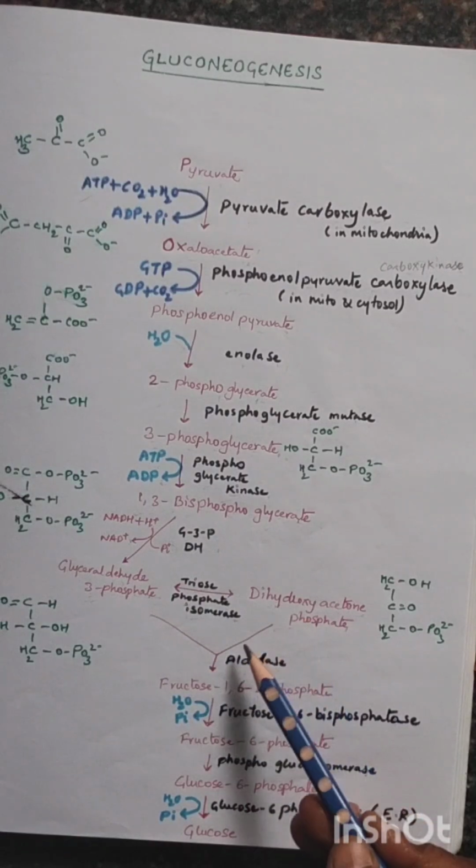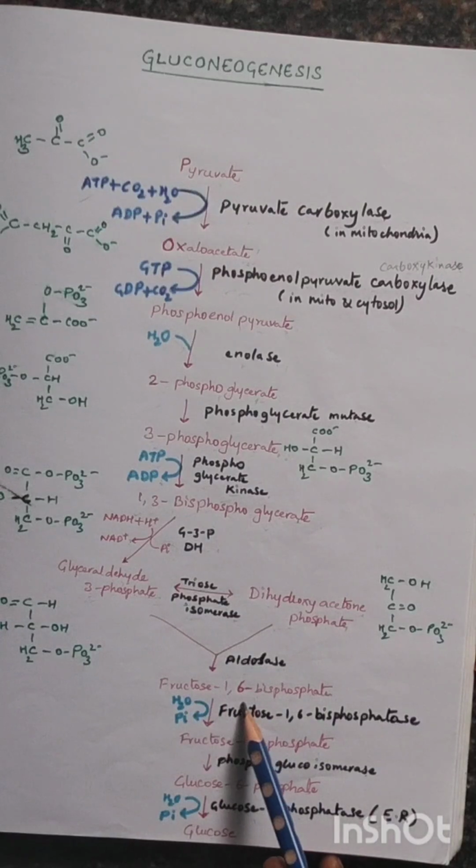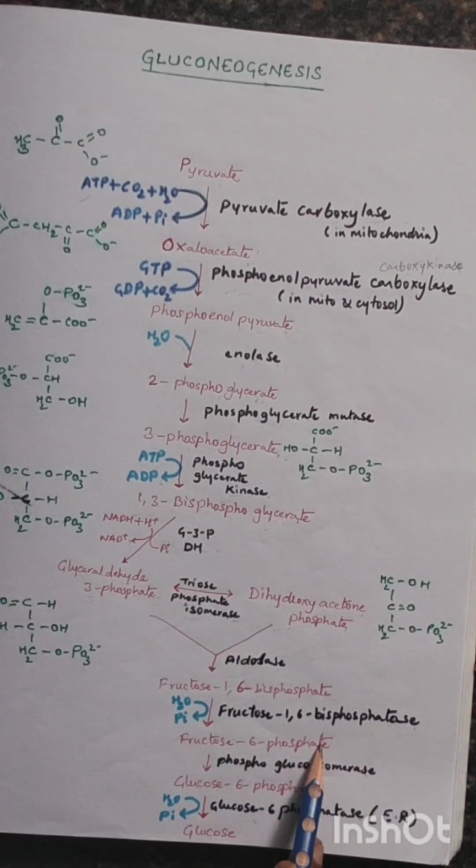Glyceraldehyde 3-phosphate and dihydroxyacetone phosphate combine in the presence of the aldolase enzyme and form fructose 1,6-bisphosphate. Fructose 1,6-bisphosphate takes in a water molecule and in the presence of fructose 1,6-bisphosphatase forms fructose 6-phosphate. Fructose 6-phosphate in the presence of phosphoglucoisomerase forms glucose 6-phosphate. Glucose 6-phosphate takes in a water molecule and in the presence of glucose 6-phosphatase in the endoplasmic reticulum forms glucose.